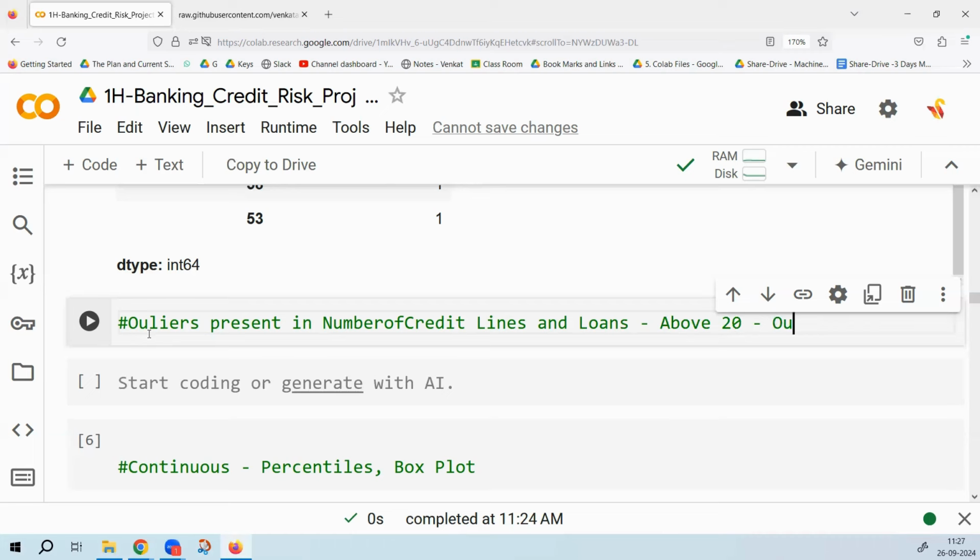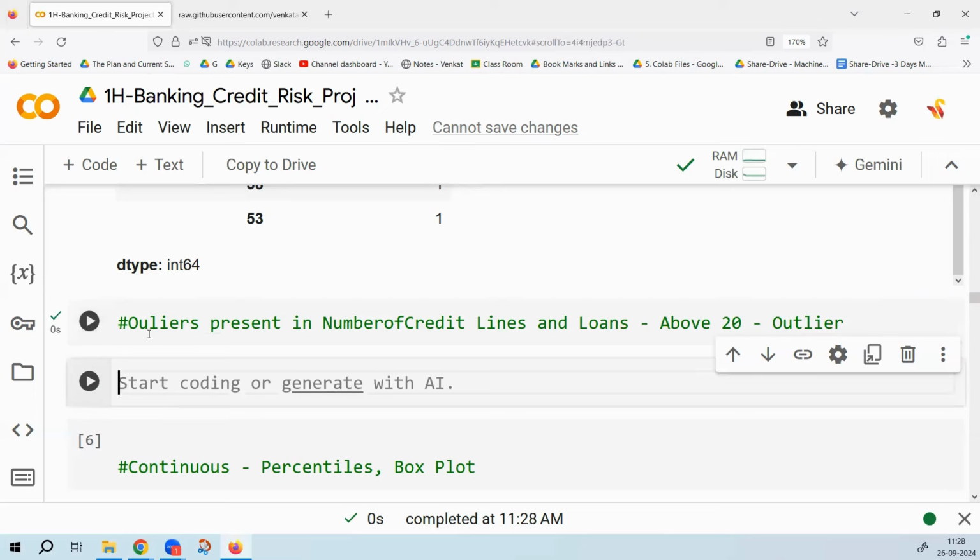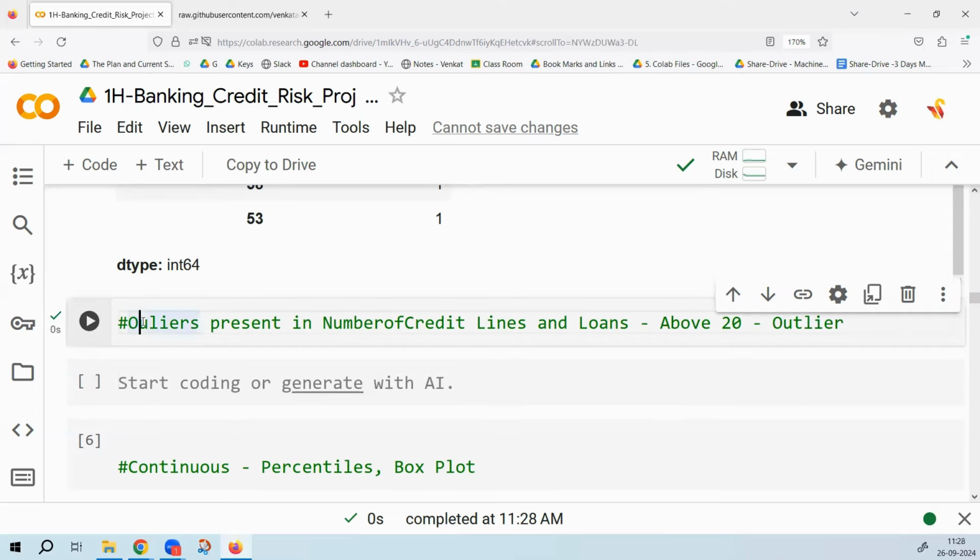Just for a discussion's sake, in India, roughly what do you consider a higher limit for credit cards and loans mixed together? More than 10 is a good idea in India, isn't it? Because in India, usually you have one, two or three credit cards and one, two, three loans. If you go extreme, maybe five, six loans and three, four credit cards. Anything above that, we can call an outlier. But since it is the US, I'm taking anything above 20.